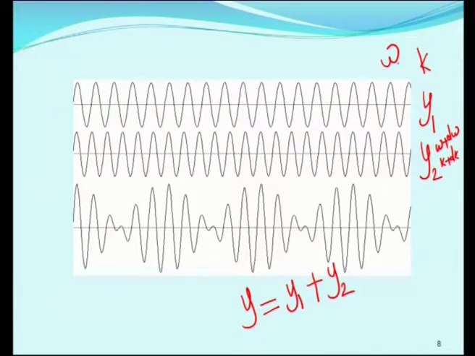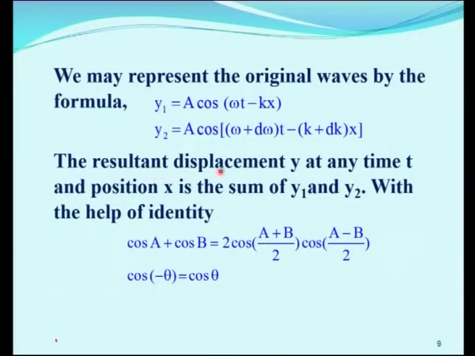But when we compare with omega, this d omega is very small, though we consider that small amount as added to the first wave. So, we have the resultant displacement y is equal to y1 plus y2. The resultant displacement y at any time t and position x is the sum of y1 and y2, with the help of an identity.